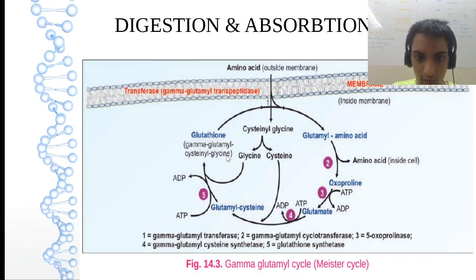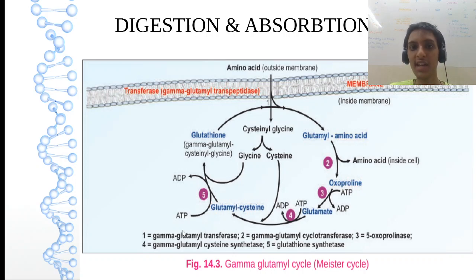Now our starting product is the glutathione, gamma glutamyl cysteinyl glycine. From this, cysteinyl glycine is released. We are removing this part. So glutamyl combines with amino acid to form the complex. Then there is a release of the amino acid through the enzyme cyclotransferase.